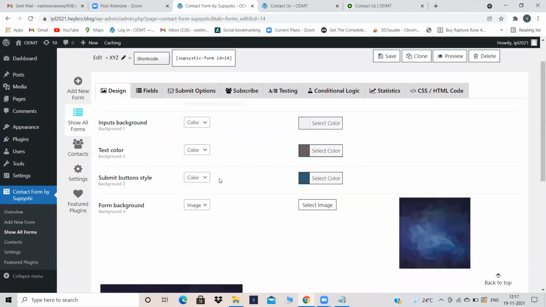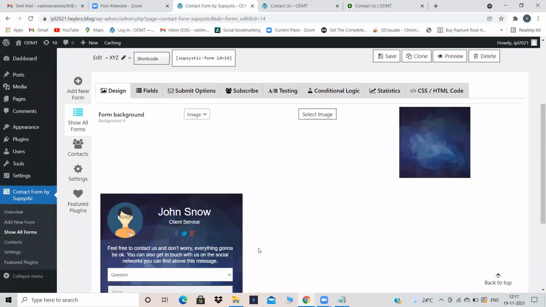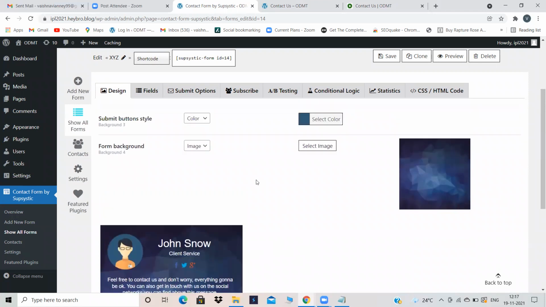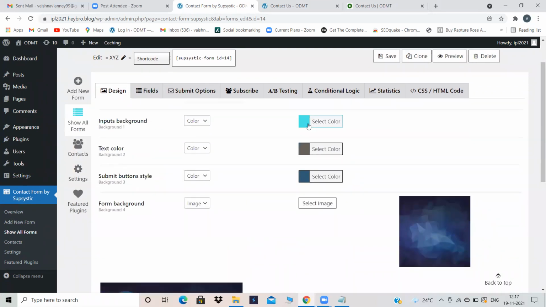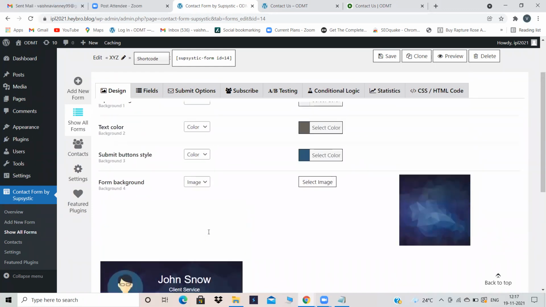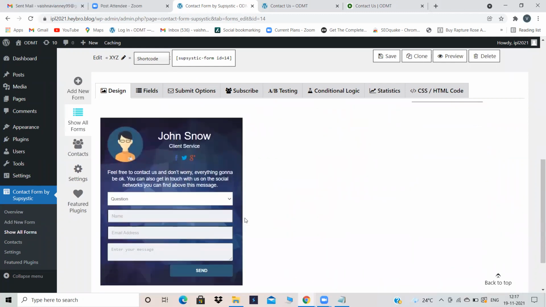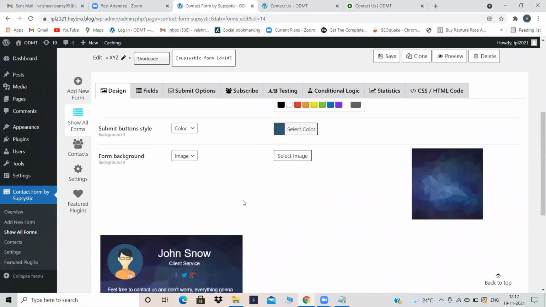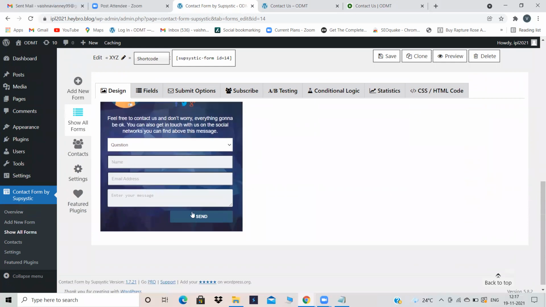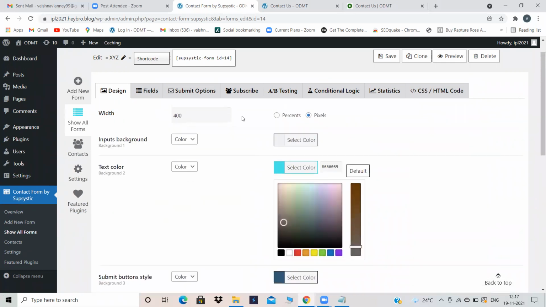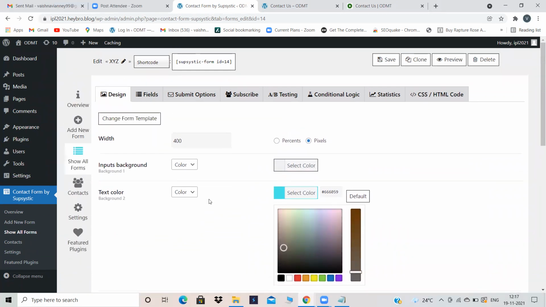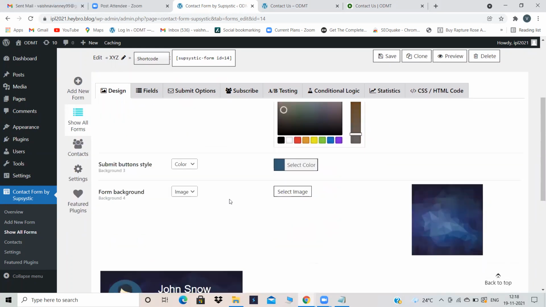If you want to increase the width, now the width is this much only. If you want to increase the width to this much, then you can just increase the size over here. Input background, you can change the background color. You can change the text color. Just click on text color. You can change the submit button style and submit button color, each and everything. You just try at home if you are able to change it in your website or not. You will change each and everything according to your preference.